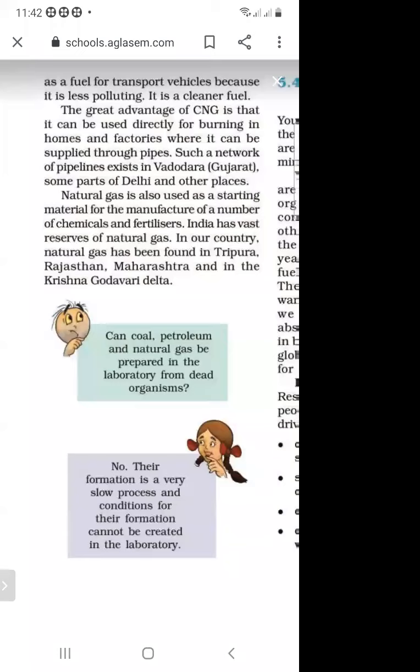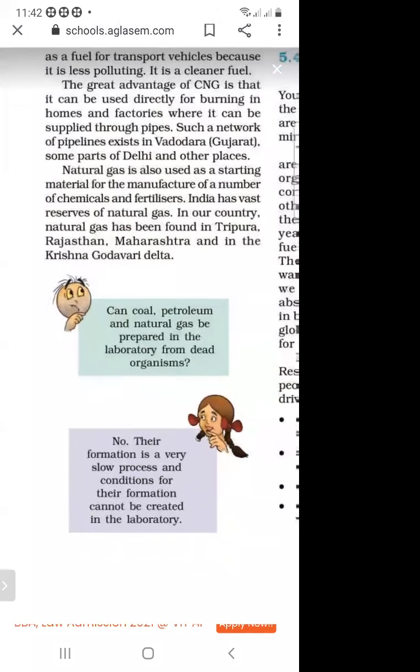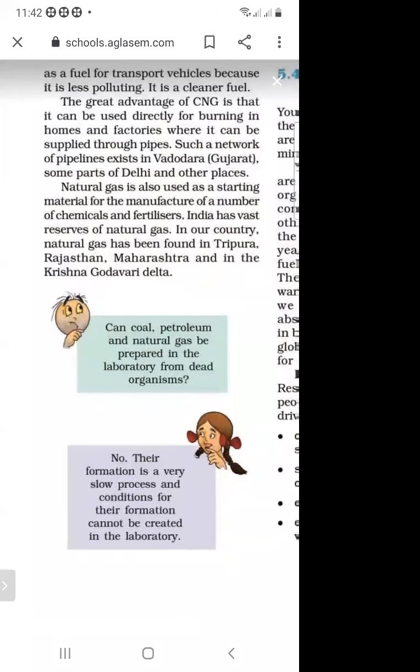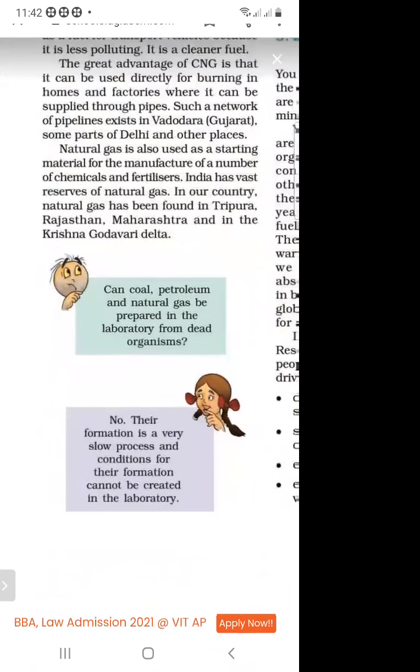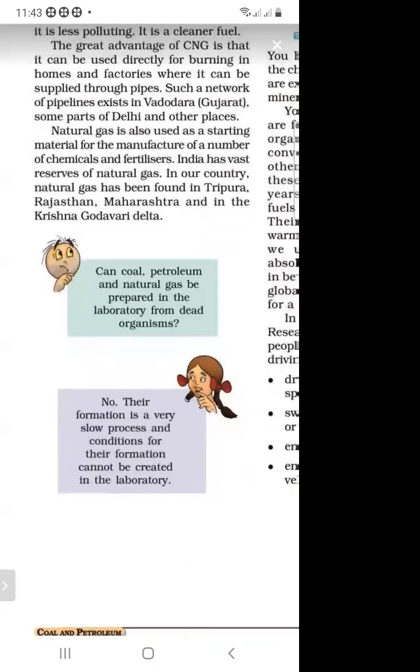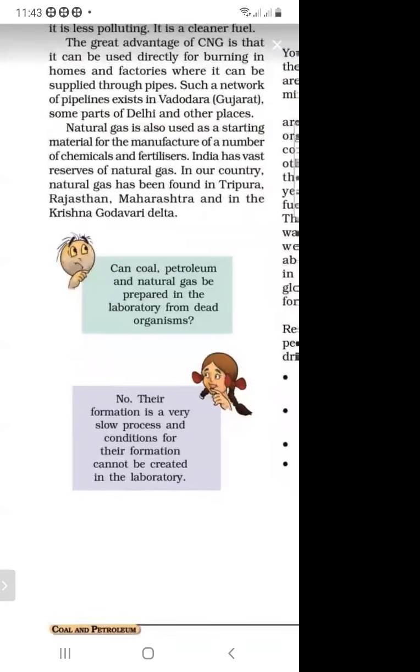So where do we use natural gas? Natural gas is used for making a number of chemicals and fertilizers. India has very vast reserves of natural gas. In our country, natural gas is found in Tripura, Rajasthan, Maharashtra, and the Krishna Godavari Delta.